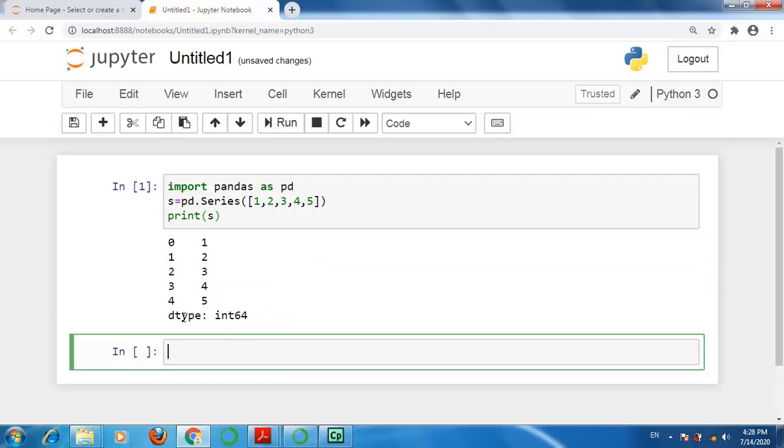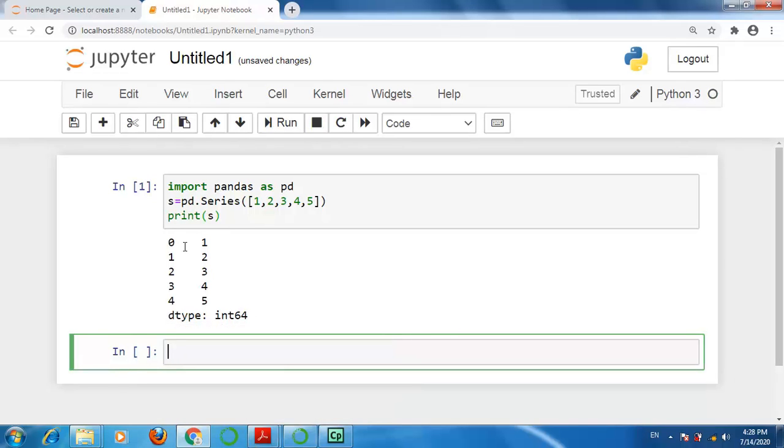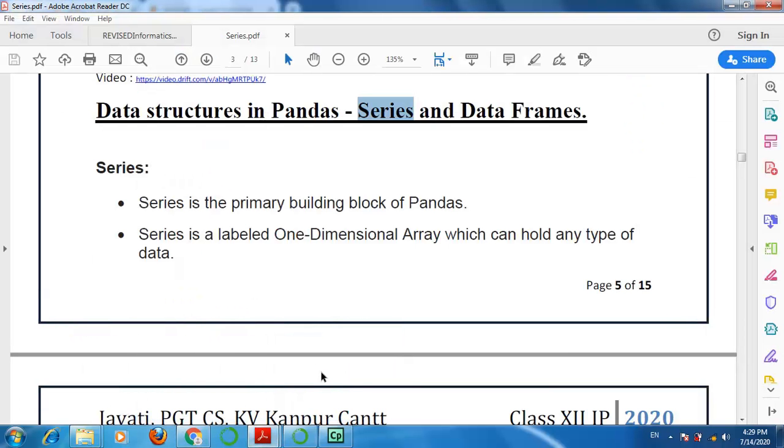This is your series. Here we were talking about it being just like a 1D array. This is your 1D array, but it is labeled. Labeled means you have 0, 1, 2, 3, 4 as labels for the data you have provided, that is 1, 2, 3, 4, 5. So it is a labeled 1D array. See, series is a labeled 1D array which can hold any type of data.